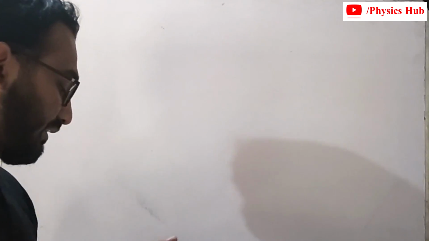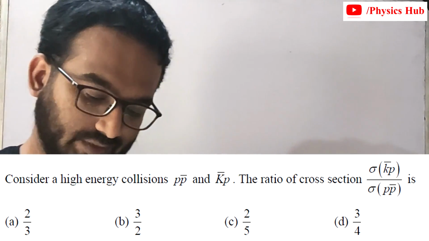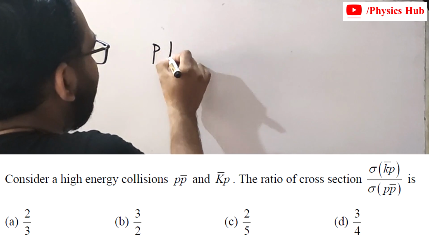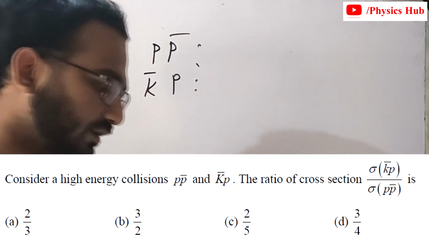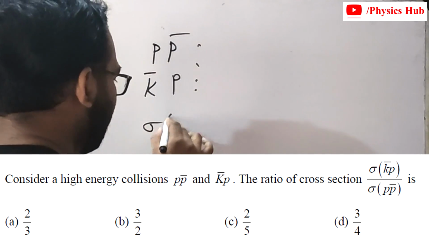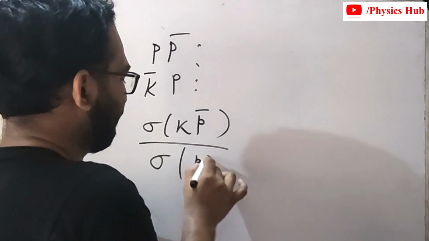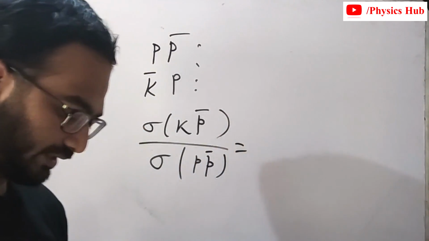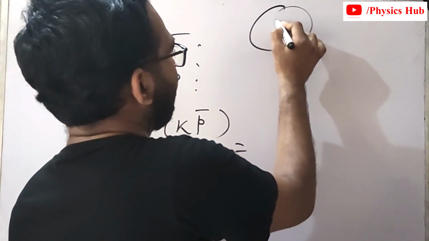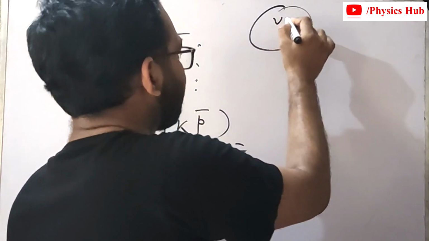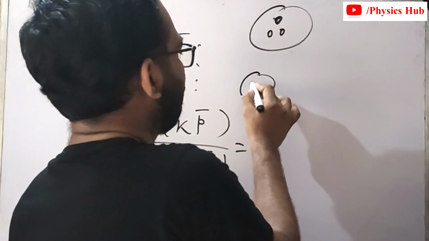The second question reads like this: consider a high energy collision p p-bar and K-bar p. We have to find the ratio of cross sections, sigma K-bar p divided by sigma p p-bar. So how can I do that? You know that a proton contains 3 quarks, and K-bar contains 2 quarks.